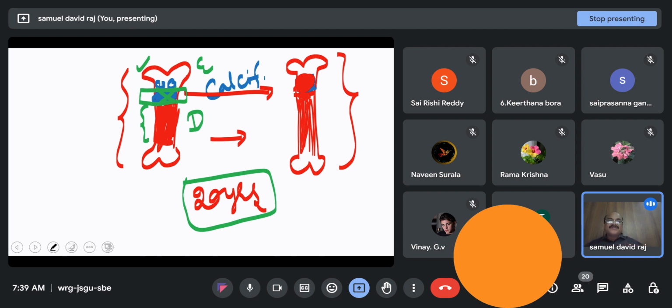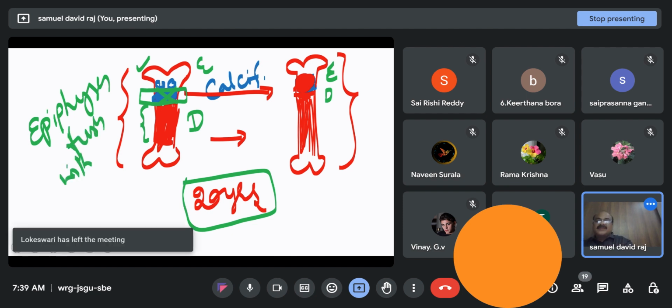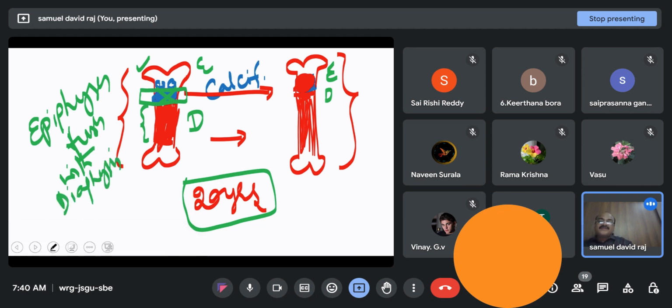When there is no more deposition of cartilage, epiphysis and diaphysis are together. This condition is termed epiphysis fuses with diaphysis. If that is so, there is no further growth of the long bone.